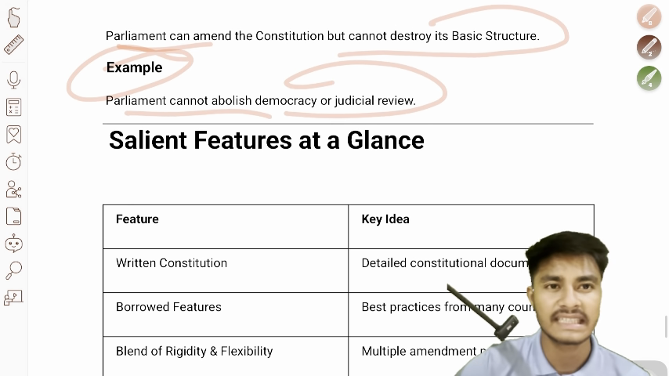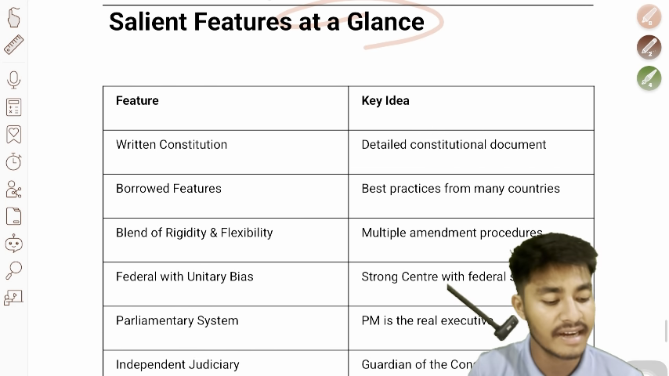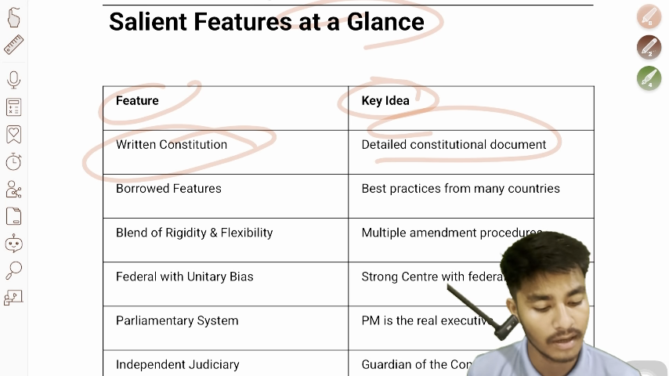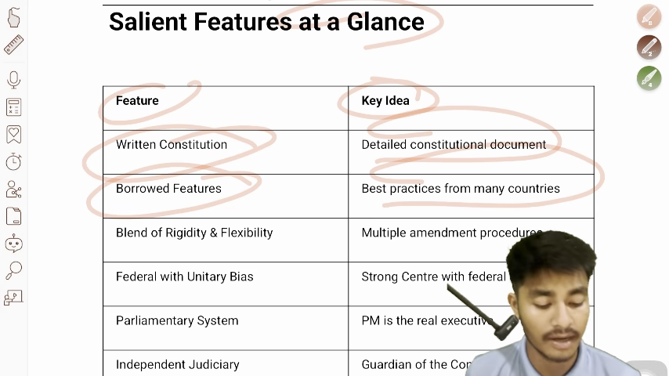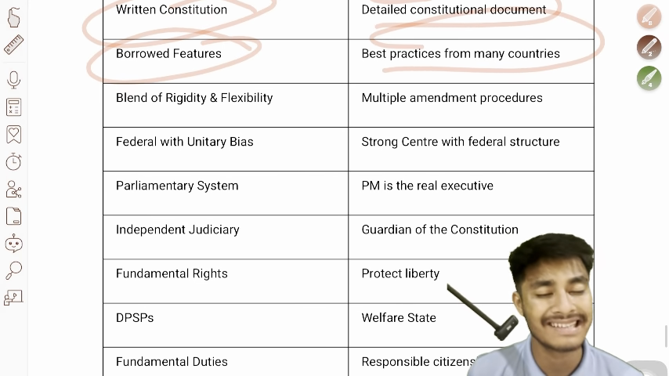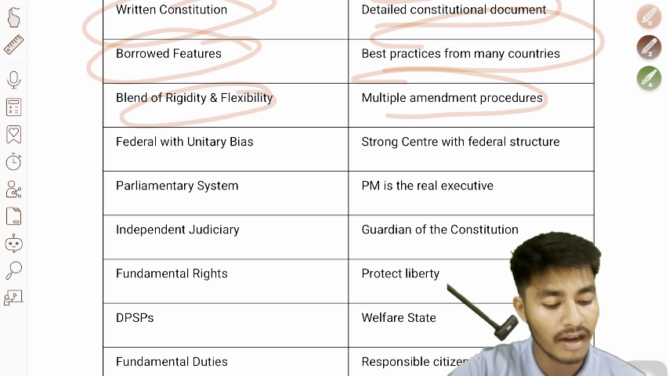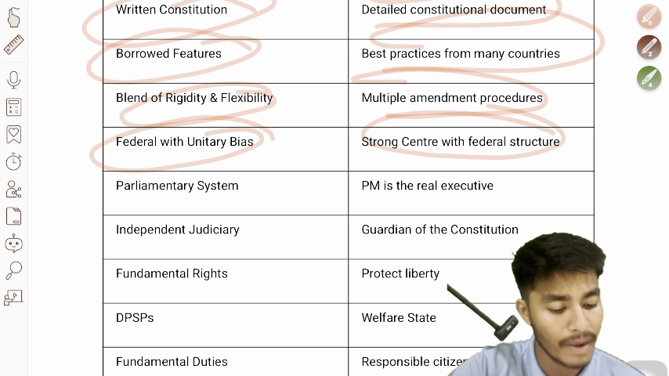So we'll move to the salient features at a glance. Here, on the left is the feature, and on the right the key idea. Written constitution: detailed constitutional document. Borrowed features: best practices from many countries. Blend of rigidity and flexibility: multiple amendment procedures. Federal with unitary bias: strong center with federal structure. And parliamentary system: